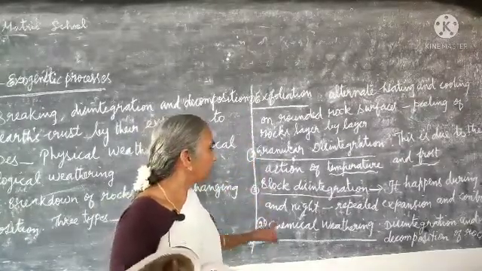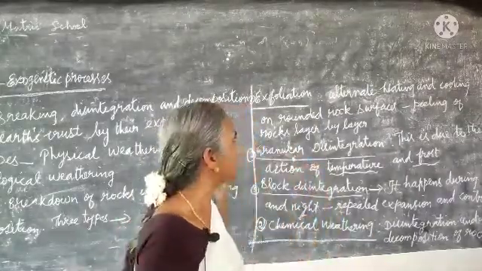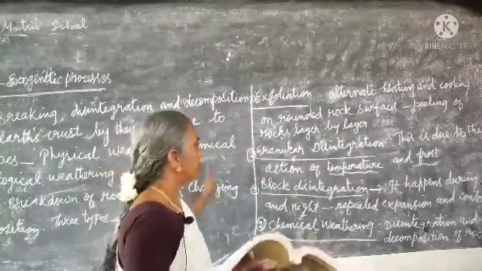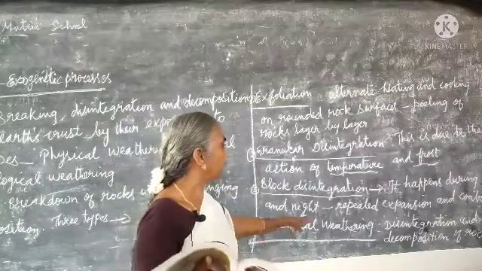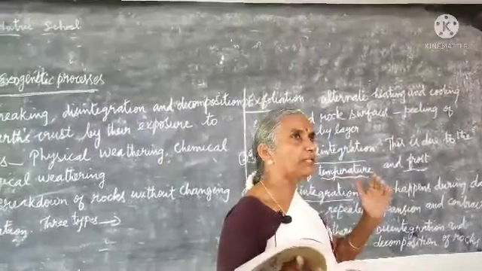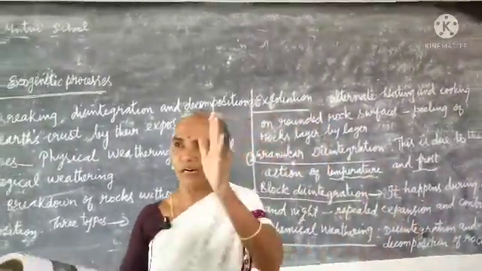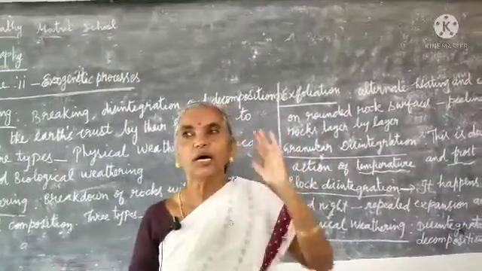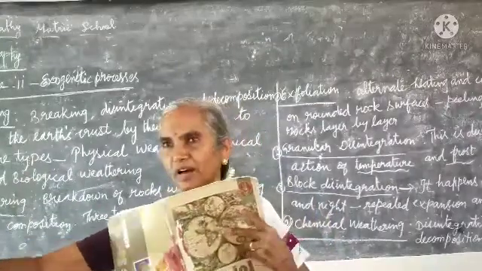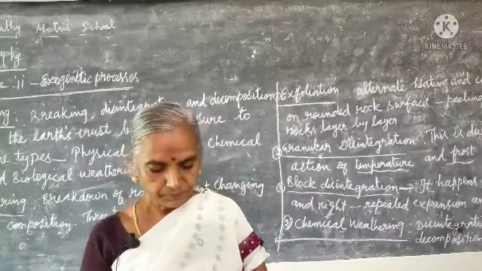Now let us see chemical weathering. It happens due to chemical processes, whereas physical weathering is a physical process without any chemical change. Here, chemical weathering is the disintegration and decomposition of rocks. This word is always repeated. Where do you find rocks? On the earth. Sometimes you can see big rocks, small bits of rocks, and waterfalls also. This happens.